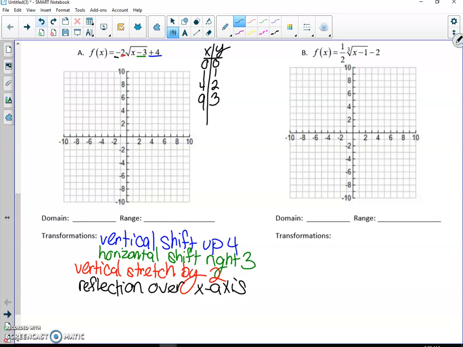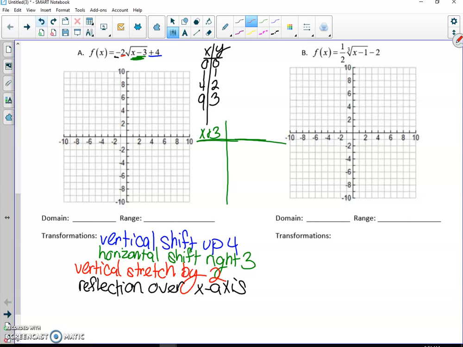Okay, but then we need to make a transformed graph, right? This one has moved to the right 3 and up 4, and it's been stretched and reflected. So we need to do that to our values. Our x values, if we look in here, moved right 3. So to move our x values to the right 3, we need to add 3 to them.